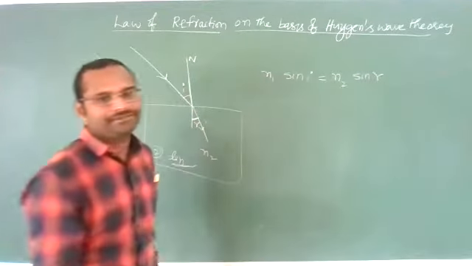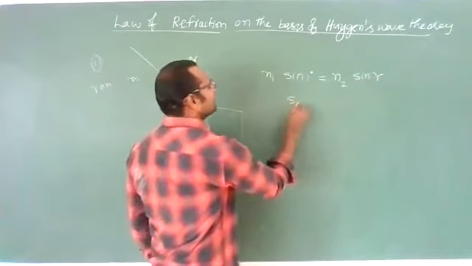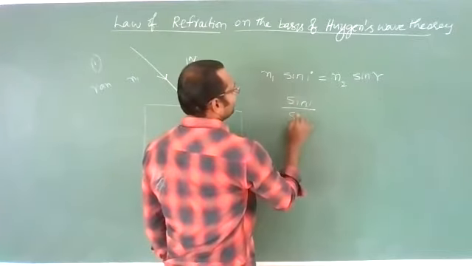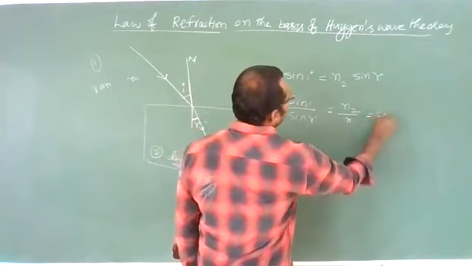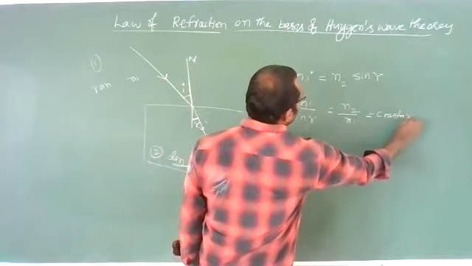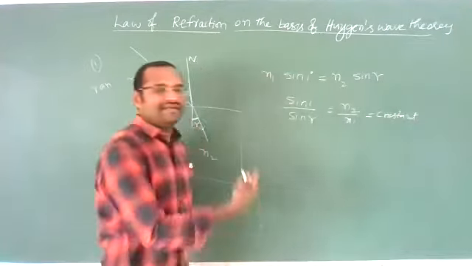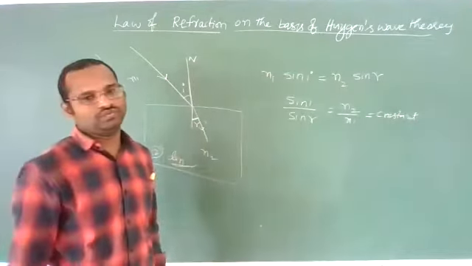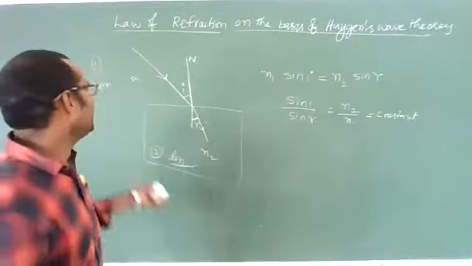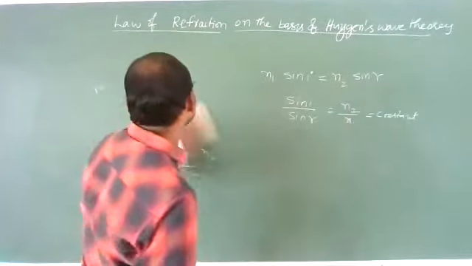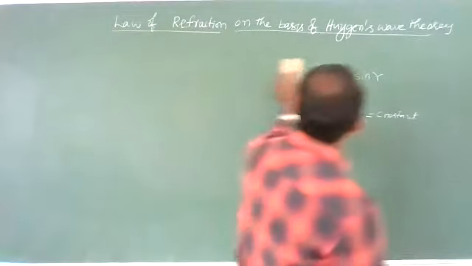This is Snell's law. That means always sine i by sine r is nothing but n2 by n1. This is always constant. We call this Snell's law, and we have to prove it using Huygens wave theory. That is our concept now. So let us prove this.